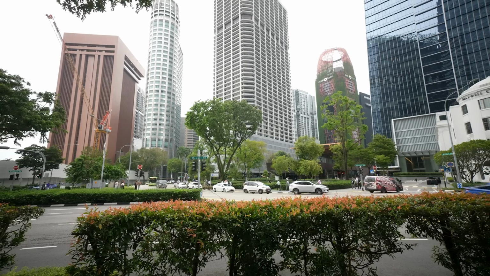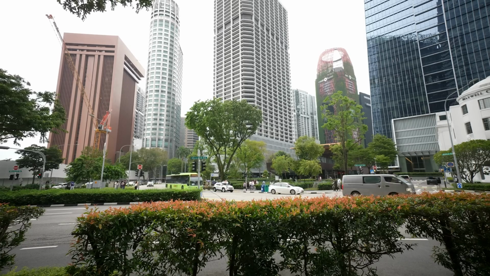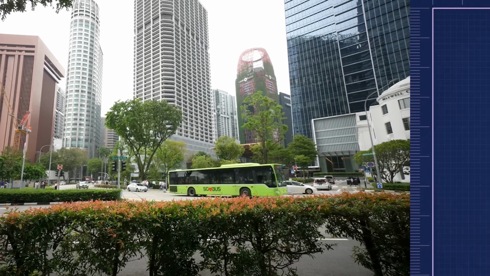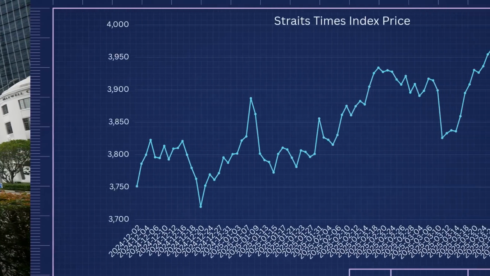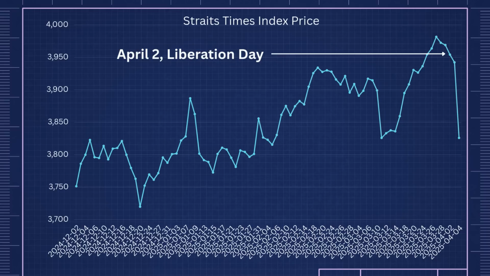You can see the effects of the tariff on Singapore possibly through the stock market. While it is obviously not the definitive answer, it is part of the broader picture that reflects market sentiment and investor expectations. When Trump announced his Liberation Day tariffs, global markets responded almost immediately, and Singapore's Straits Times Index, STI, was no exception.